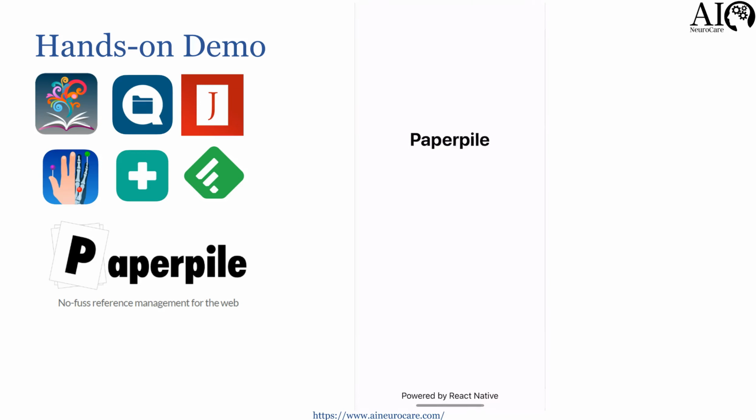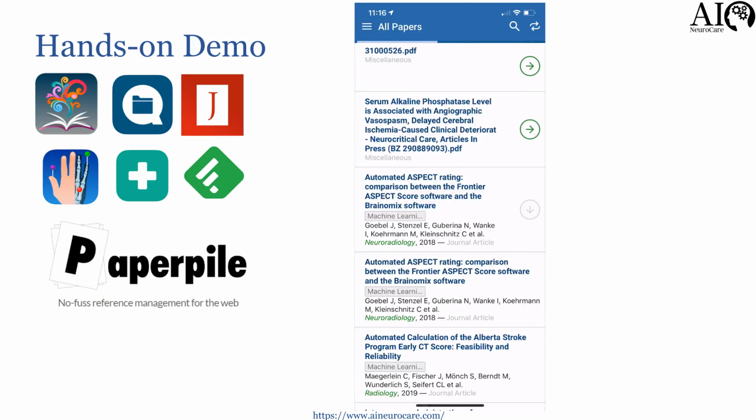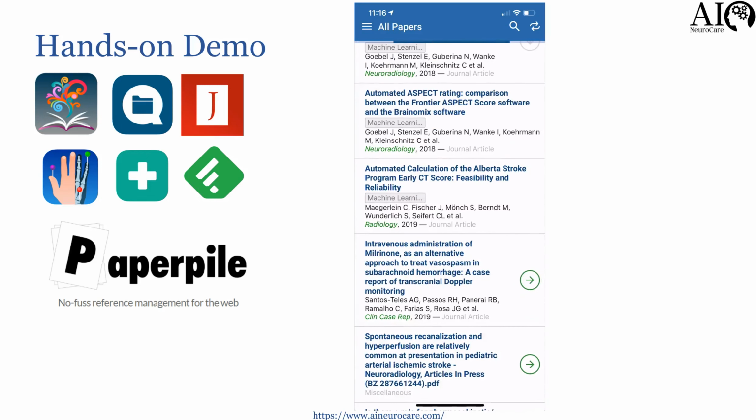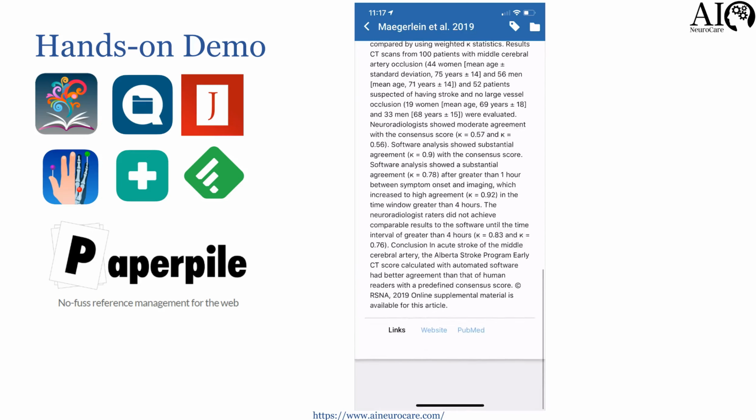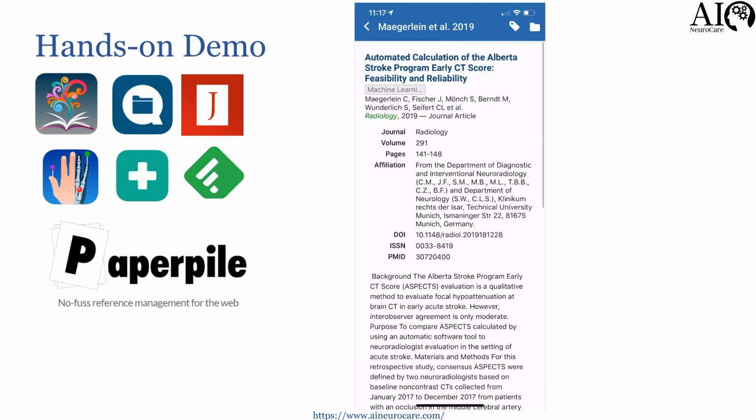I'm going to show you the PaperPile version of this app, which is in beta, so you can't really have it. I have a beta invitation that I'm using, so take this with a grain of salt, and secondly, this may not be the same until you see it.